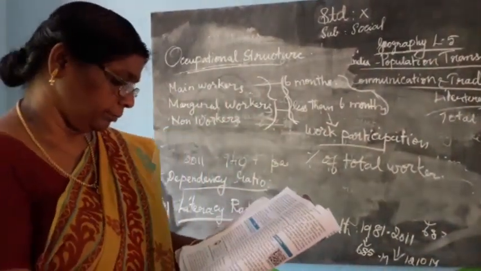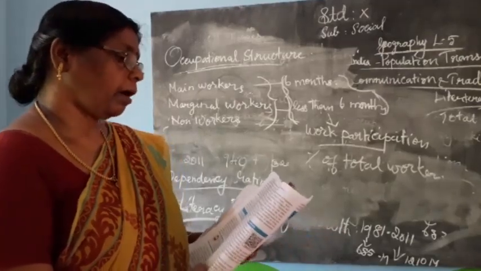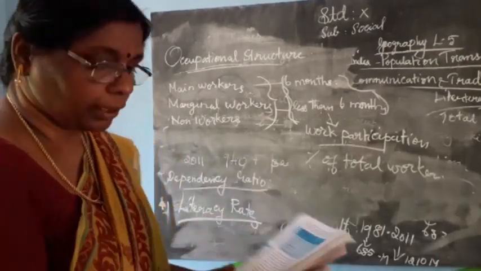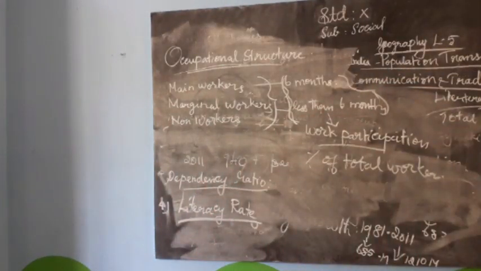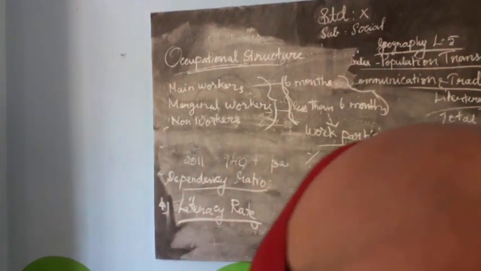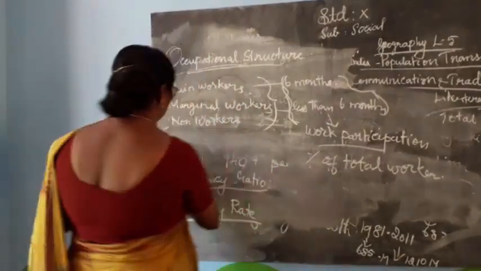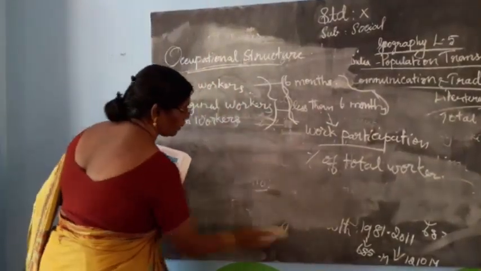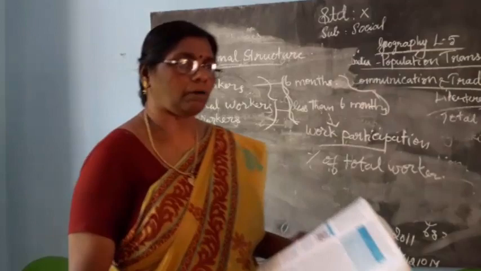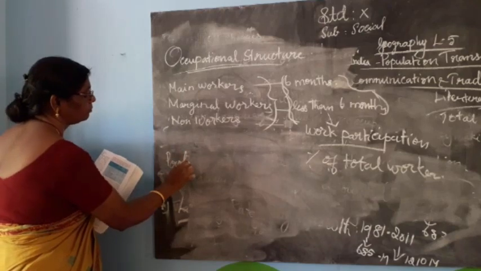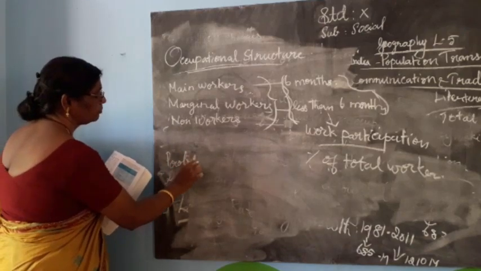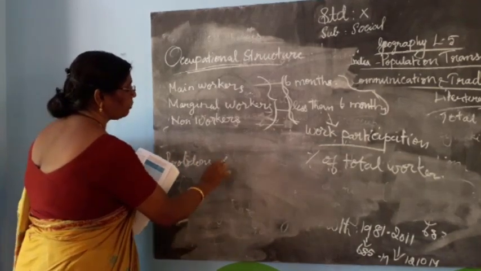The next one, problems of overpopulation. What are the problems of overpopulation?